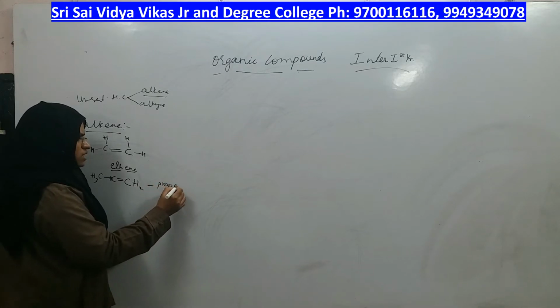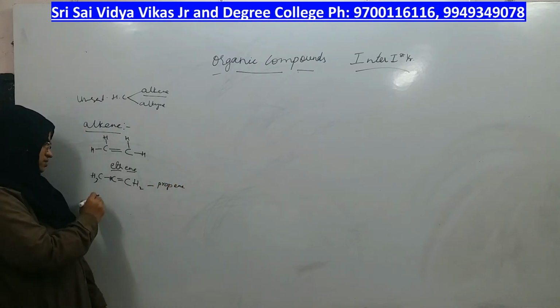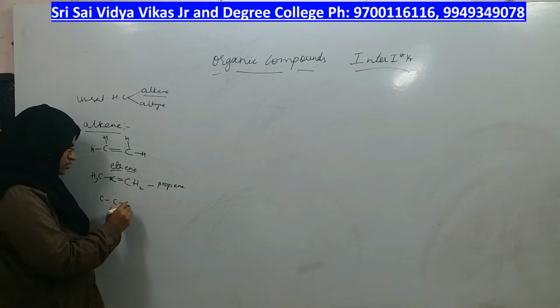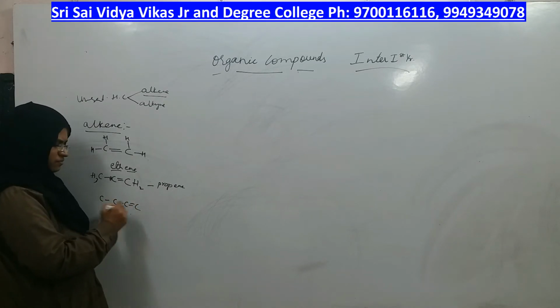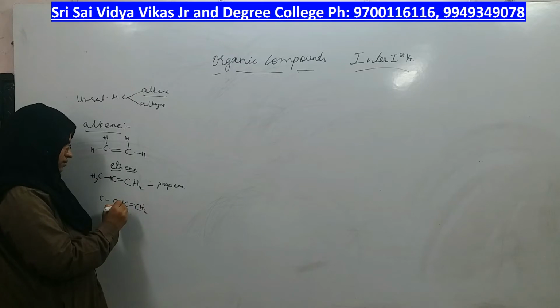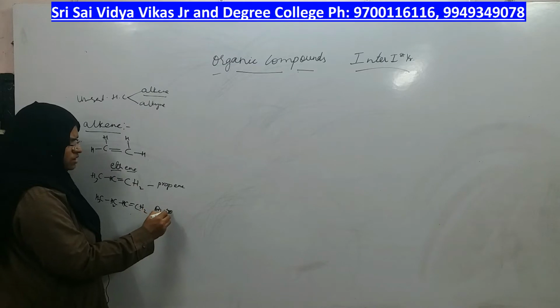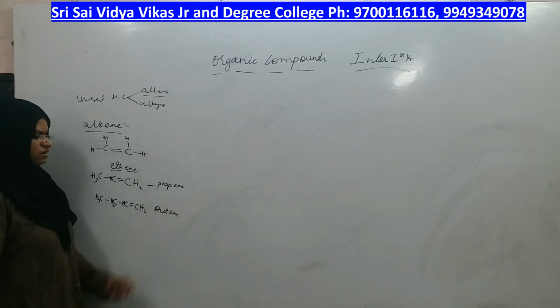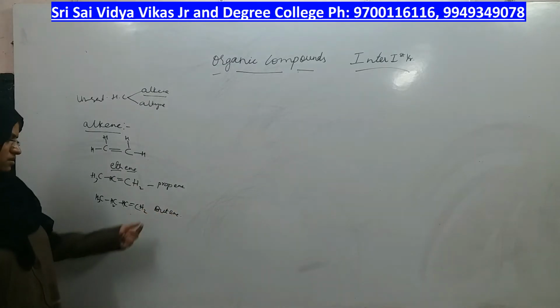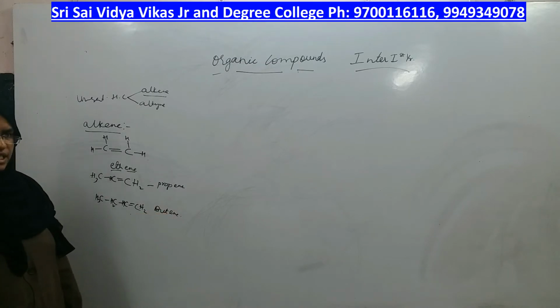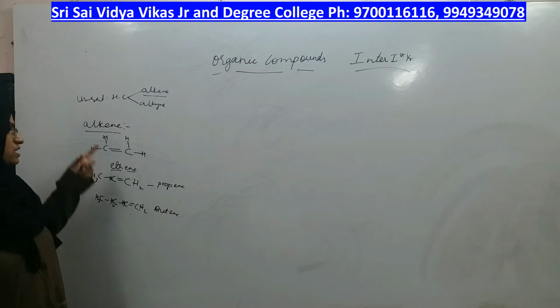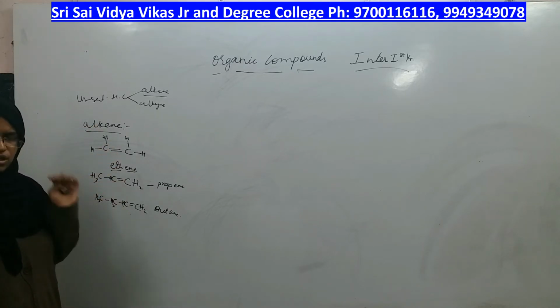And if a double bond is there, suffix ene comes. Same way, 1, 2, 3, 4. The next hydrocarbon is having 4 carbons. 4 means but, and ene comes as the suffix for alkene, right? So these are the members of the homologous series of alkenes, right? Starting from ethene, propene, butene, pentene and so on.